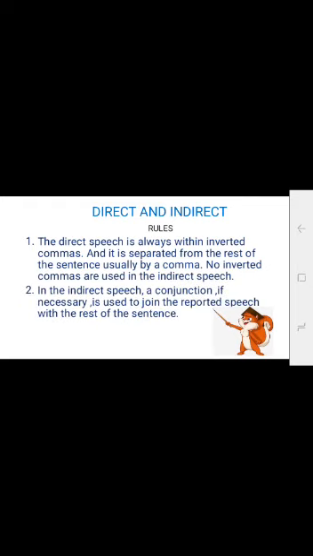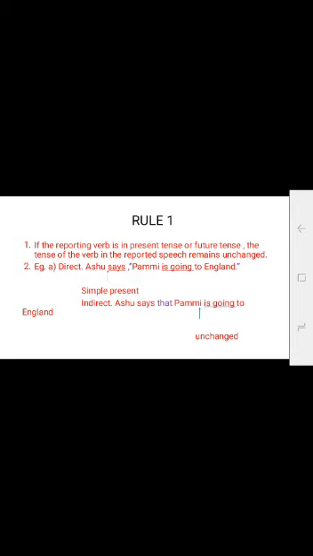In indirect speech, a conjunction, if necessary, is used to join the reported speech with the rest of the sentence. The conjunction is "that", but it is not always required. Now, rule 1. If the reporting verb is in present tense or future tense, the tense of the verb in the reported speech remains unchanged.